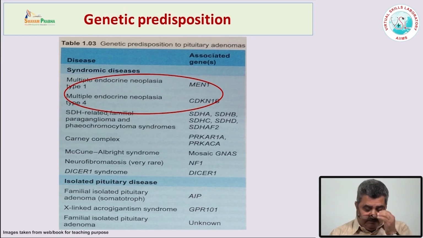The only difference between the two is that in MEN4, although the manifestations are the same, the majority of these patients manifest after the age of 50, whereas in MEN1 syndrome they manifest at an early age.